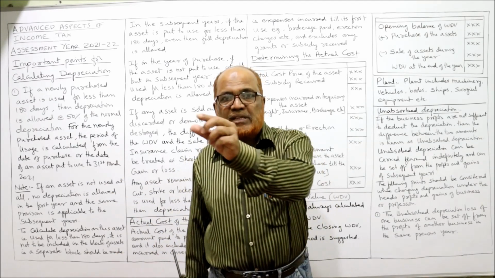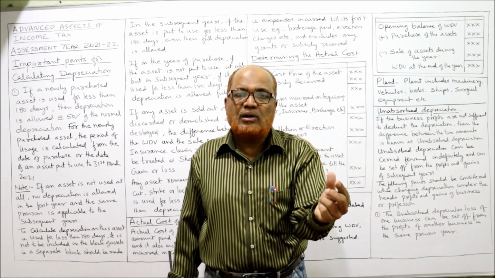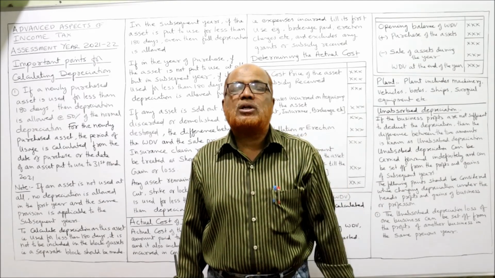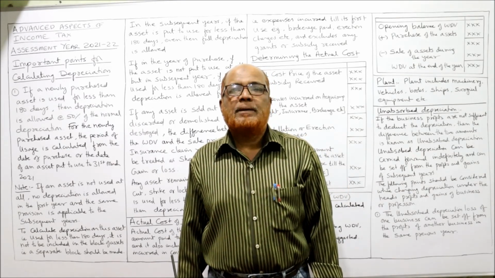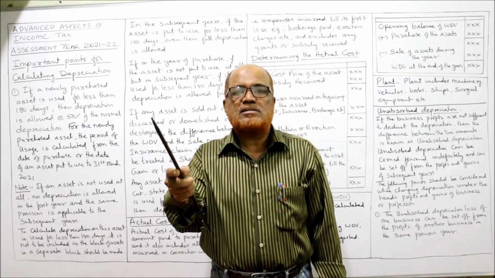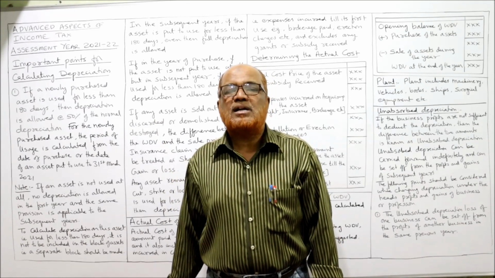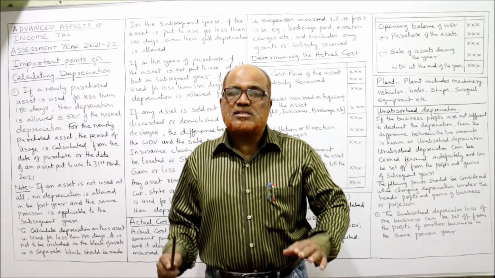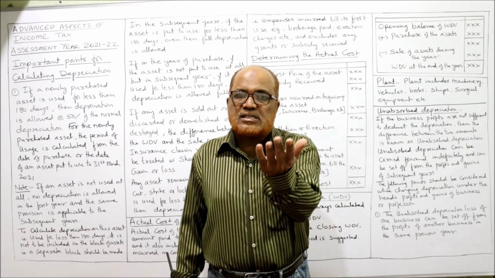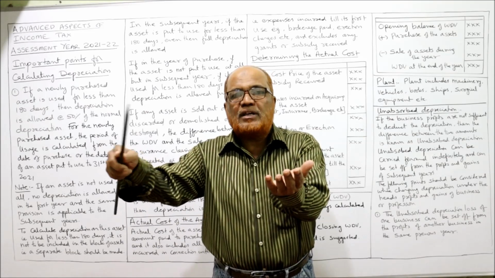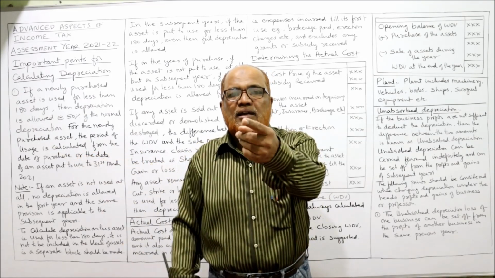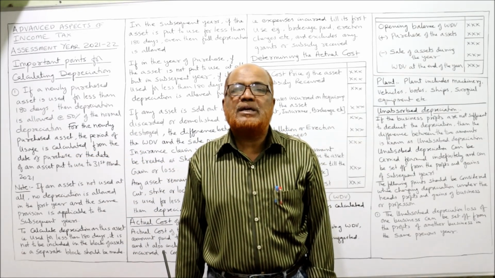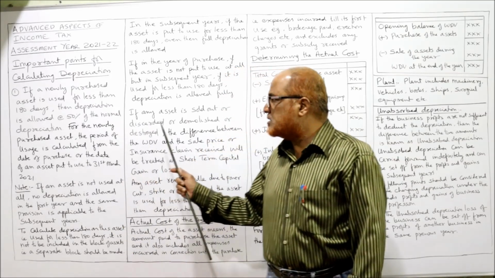The difference between the sale price and WDV will be treated as short-term capital gain. 60,000 is the sale price and 50,000 rupees is the WDV. The difference, 10,000, is the short-term capital gain. Suppose it is the opposite, 60,000 WDV and 50,000 sale price, then 10,000 rupees is the short-term capital loss. That is the provision.